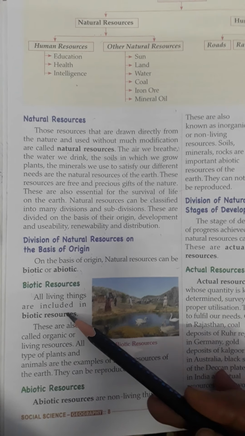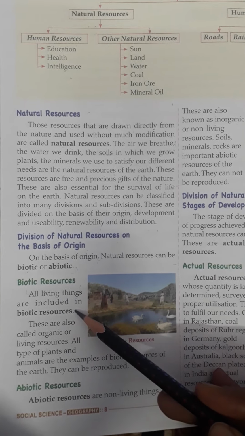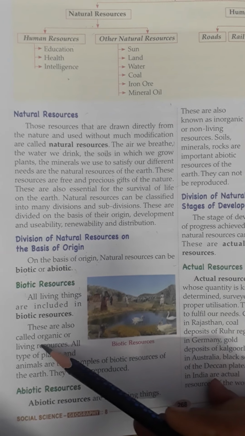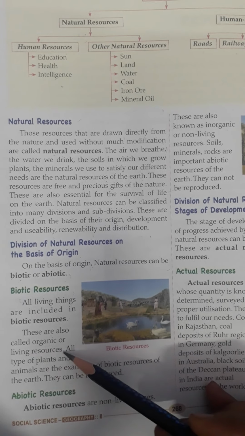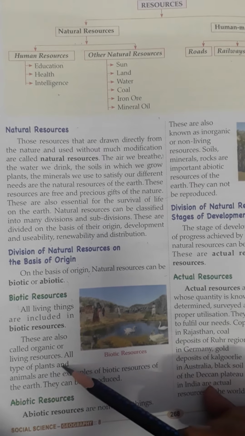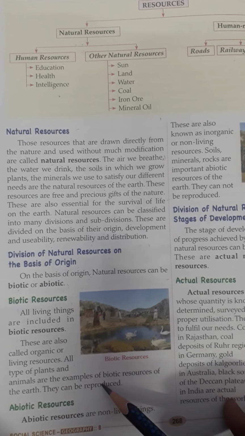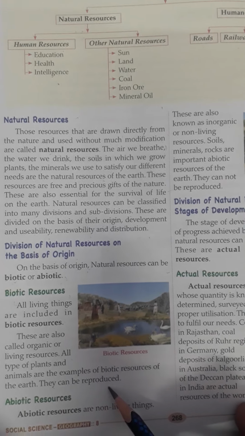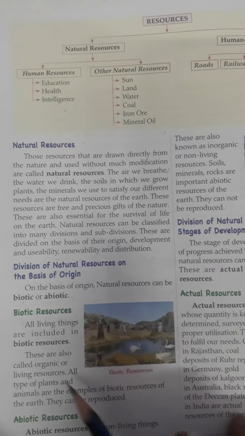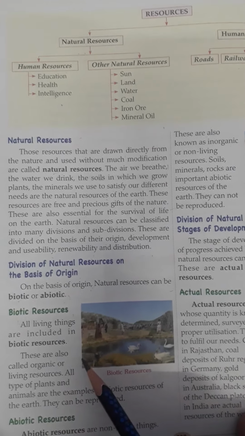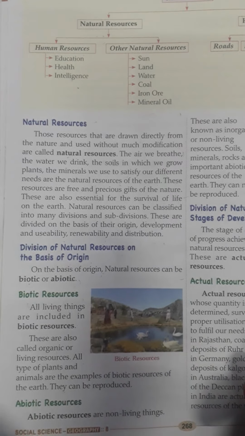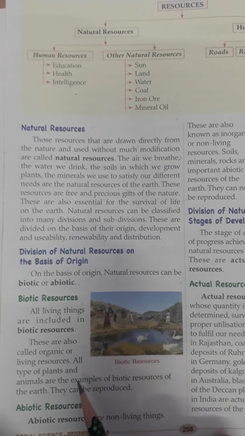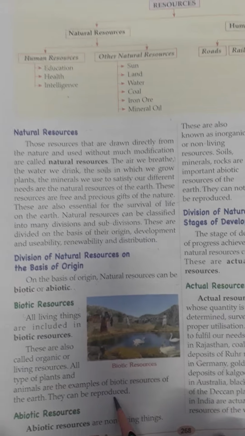All living things are included in the biotic resources. These are also called organic or living resources. All types of plants and animals are examples of the biotic resources of the earth. They can be reproduced. So in simple words, all the living things are biotic resources, including plants and animals.